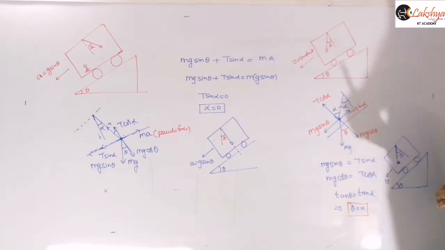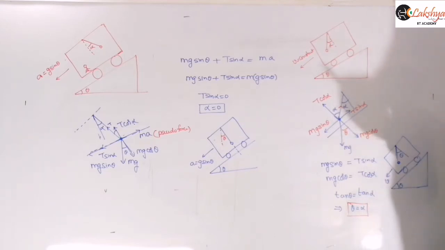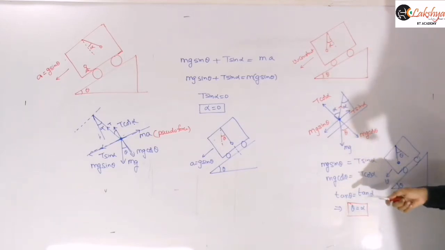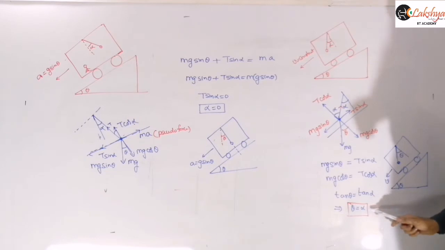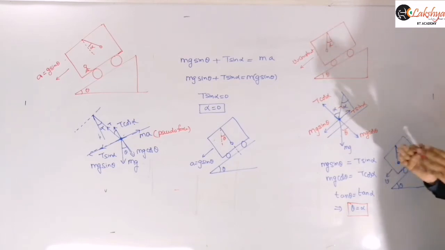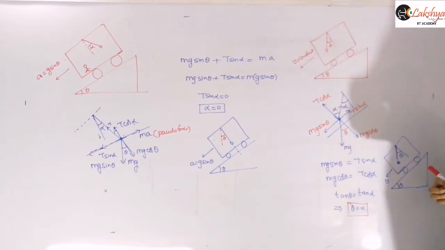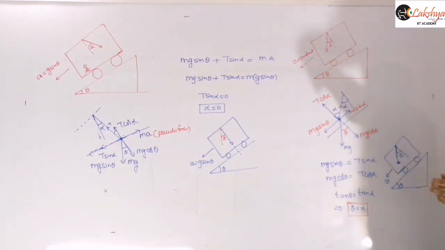So mg sin theta must be equal to T sin alpha, and mg cos theta must be equal to T cos alpha. Now if we take the ratio of these two equations, then tan theta is equal to tan alpha, which is nothing but theta is equal to alpha, right? That means it makes an angle same as the angle of inclination. So we can conclude that it will be along the vertical.